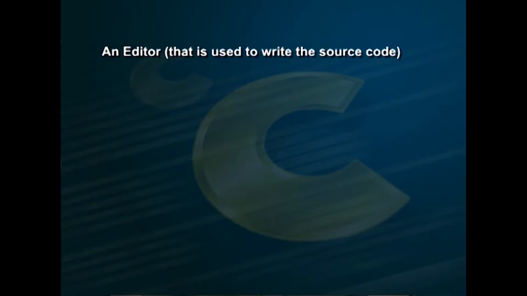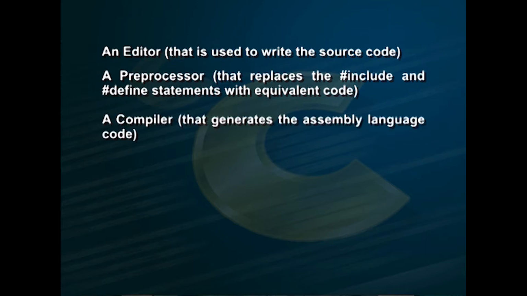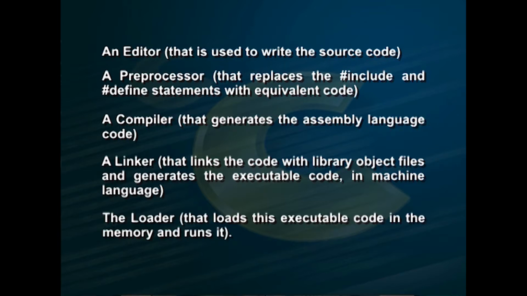The creation, compilation and execution of a program involves the following major steps. First, we need an editor that is used to write the source code. Then a preprocessor that replaces the #include and #define statements with equivalent code. Then a compiler that generates the assembly language code. This is given to an assembler that generates the object code, and then a linker that links the code with library object files and generates the executable code in machine language, and then the loader that loads this executable code in the memory and runs it.